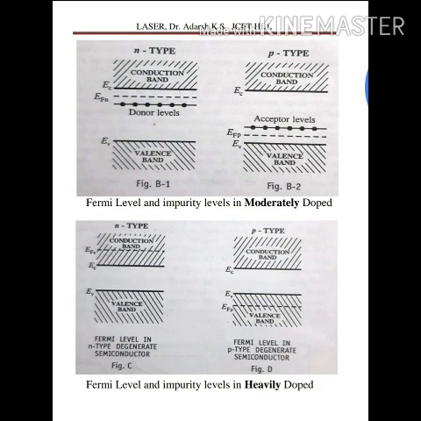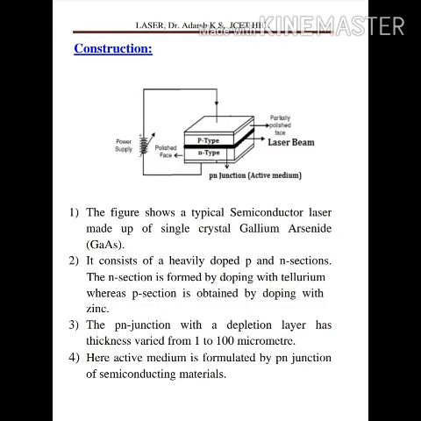Now we will discuss the construction of semiconductor laser. The construction of this laser is almost similar. It means it consists of one active medium connected with the energy source, that is for the pumping action. And this active medium is placed between two silvered mirrors, one is a fully silvered mirror and the other is a partially silvered mirror. Once the population inversion is created in the active medium, the laser output will come through the partially silvered mirror.